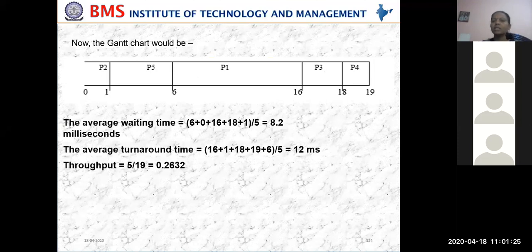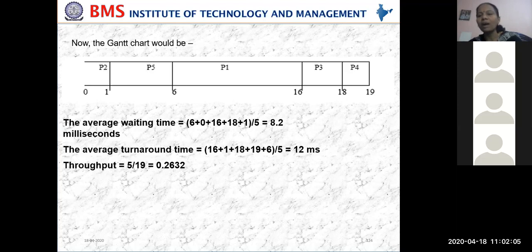So that is what you can see here, the Gantt chart for your example. The first step for any given algorithm is to draw a Gantt chart based on that algorithm. P2 is the highest priority. You start at 0, and the time is 1. After 1, the next highest priority is P5, which takes 5. Then the next priority is P1. How much time was required? 10 milliseconds was the time taken by P1. So 6 to 16 is the time.